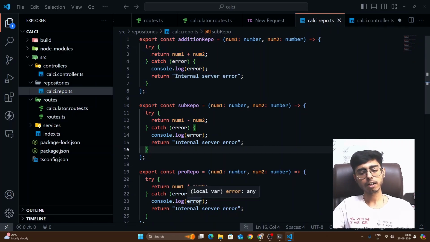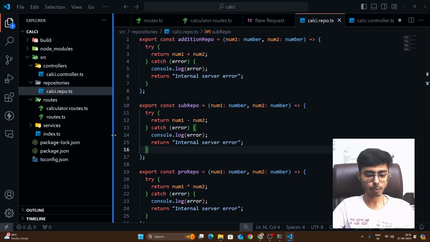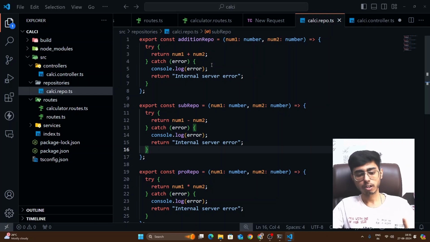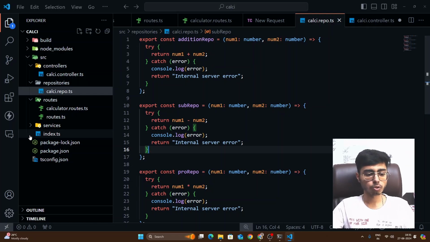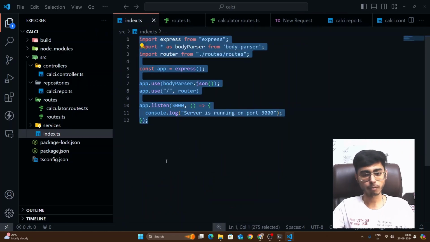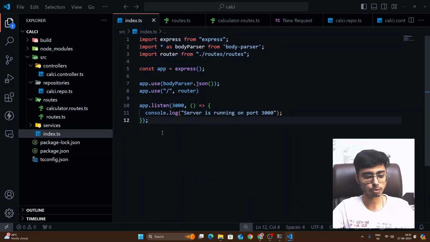And in my course, what I did, instead of the calculator, we have created tweets application where we get the data, the tweets data in the request, and then we were saving it in the MongoDB. So in my index.ts, I was connecting to my MongoDB. You can check out the course curriculum, right?